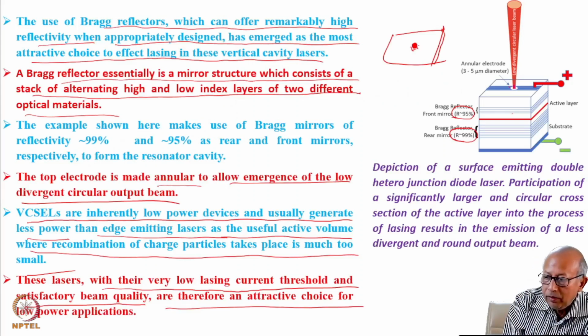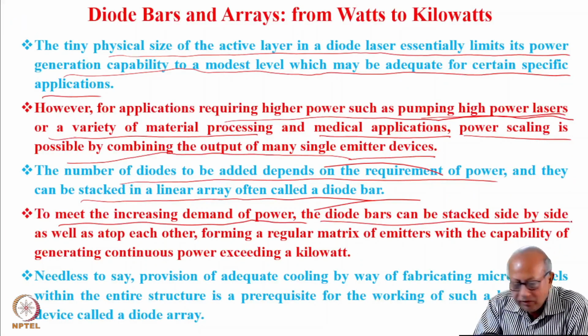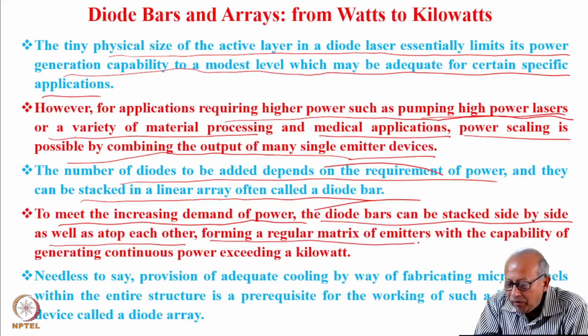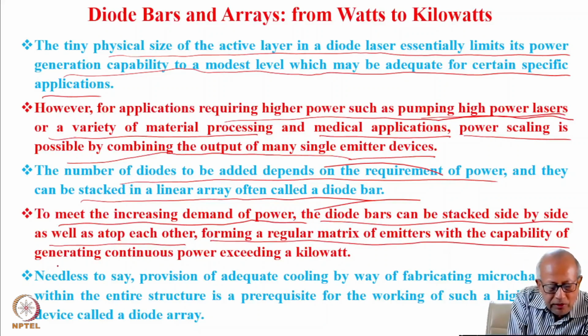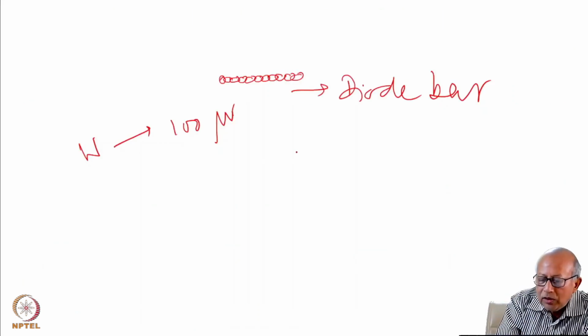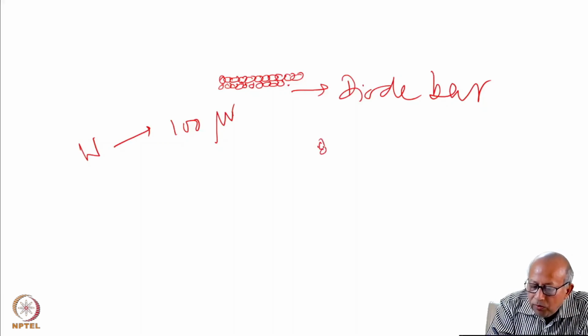And to meet the increasing demand of power, the diode bars can be stacked side by side as well as atop each other, forming a regular matrix of emitters with the capability of generating continuous power exceeding even a kilowatt. So for that, you place diode bars either side by side or one atop the other.